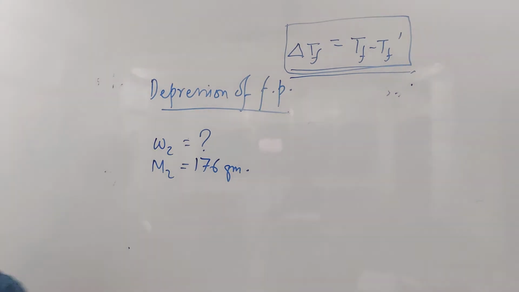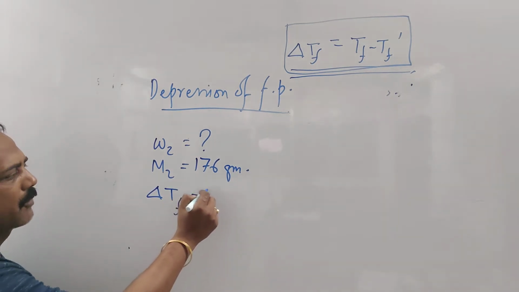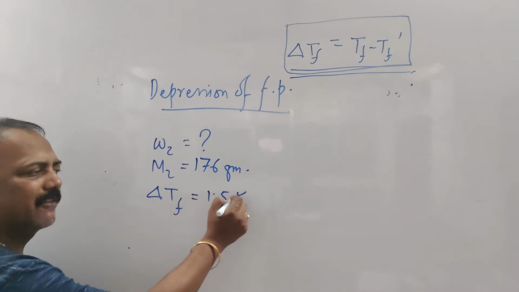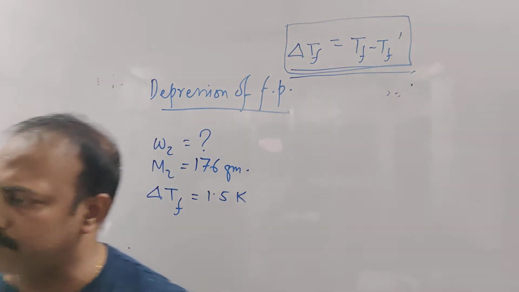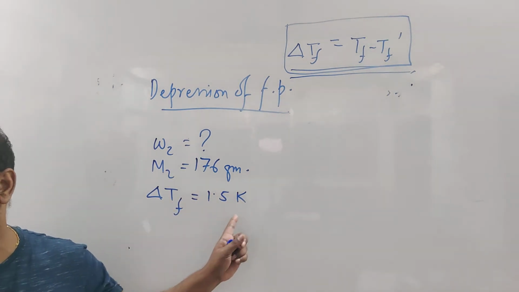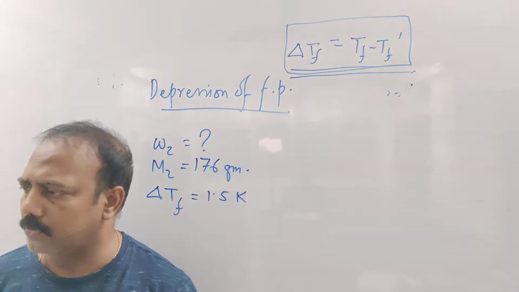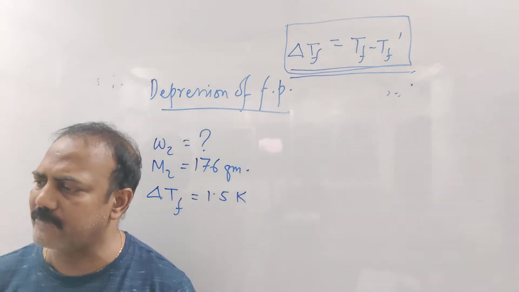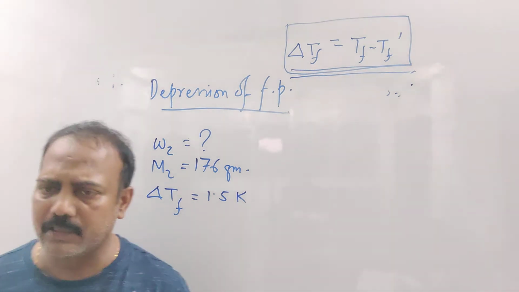The depression of freezing point is given, right? Delta Tf is given. Delta Tf is how much? 1.5 degrees Celsius or Kelvin, the same, right? Why the same? Because the difference in degrees Celsius or difference in Kelvin is the same. Here we are writing the difference. This is the mistake the students are doing. It's given 1.5 degrees Celsius, they change it into Kelvin. Don't change it into Kelvin, because 1.5 degrees Celsius difference means 1.5 Kelvin difference. Okay? Fine. Then what else?